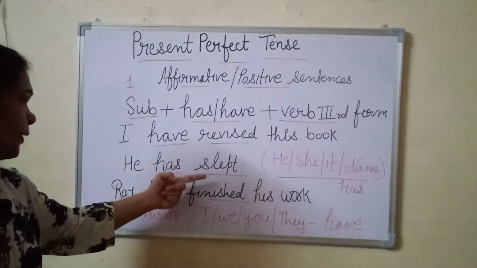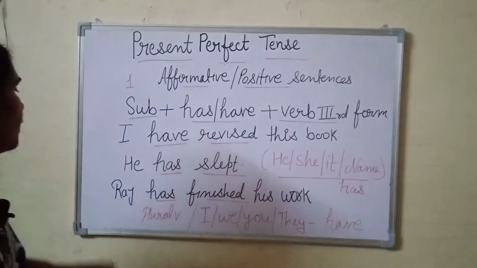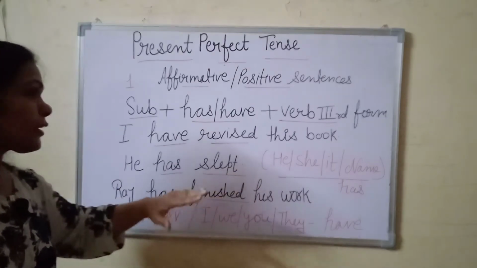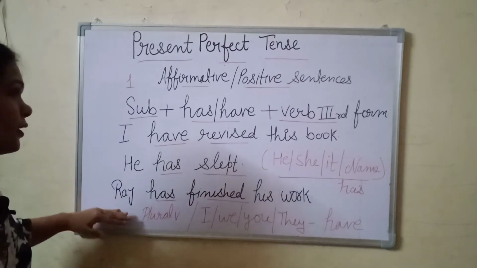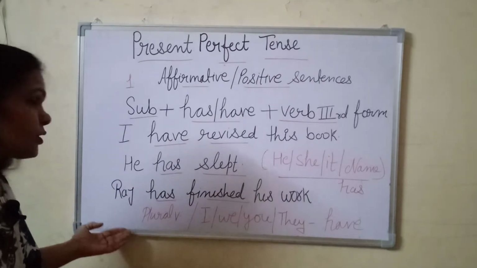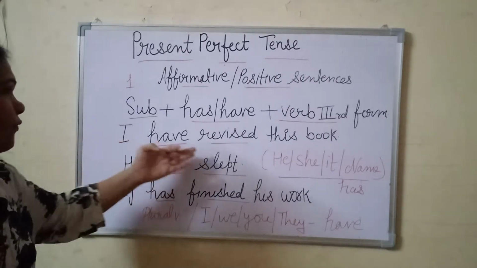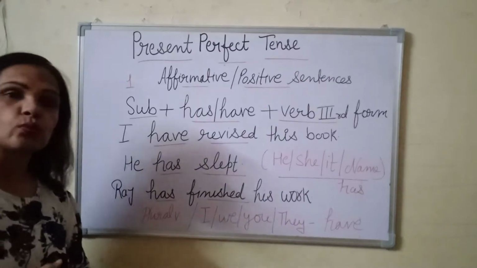He has slept. Raj has finished his work. Now you see he, as I have told you, he, she, it or name, so he has slept. Now Raj, if there is any name in a sentence, so we use has. And now I have revised. I have told you that I is an exceptional case, so we use have.